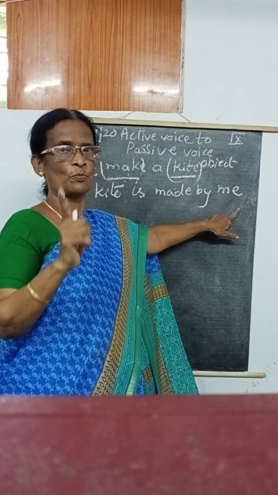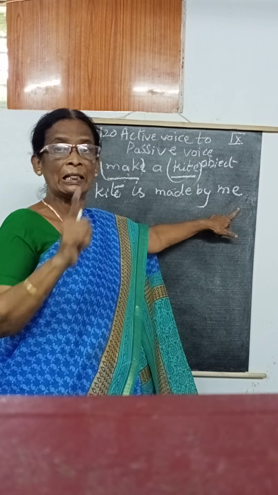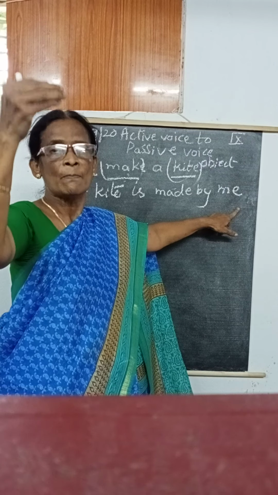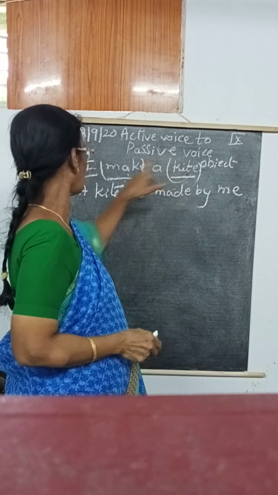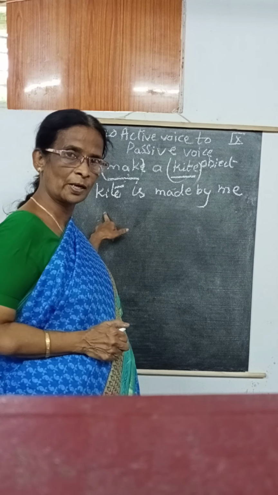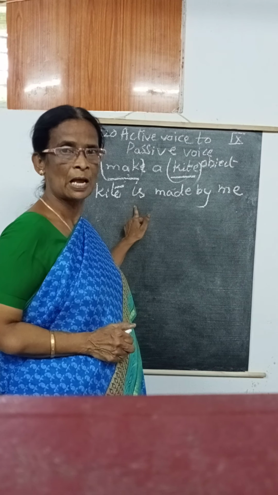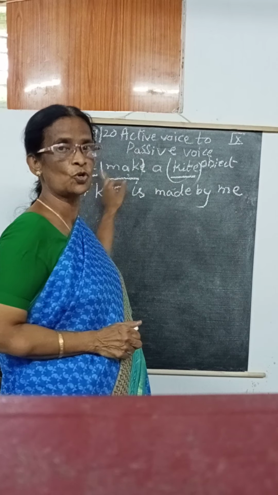Okay, I changes to me, you changes to you, he changes to him, she changes to her, they changes to them, we changes to us. These are the passive voice changes. Okay, ma'am. So here the object comes to the subject place. This is singular. Present tense is there. When the verb is present tense, we have to add is plus past participle. Then by I changes to me.